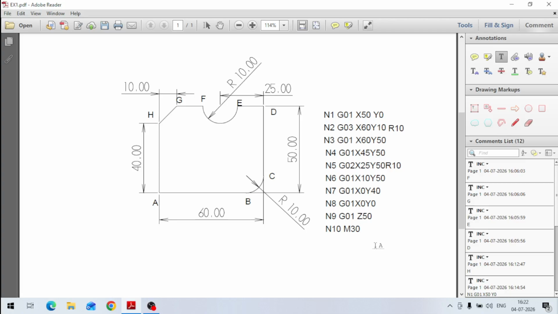So this way we can create a simple program for a contour. Because initially we started just from 0 0, in the initial line we can also add some line here. First of all, if I take it here, X0, Y0 and Z50. If I start from here, and then in the next line what I can do is